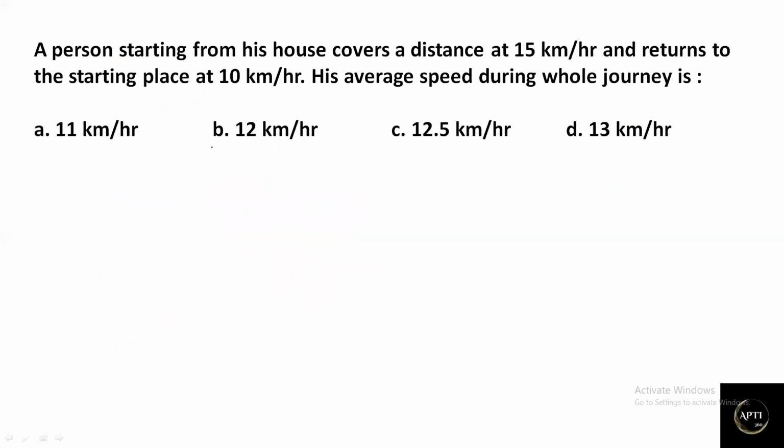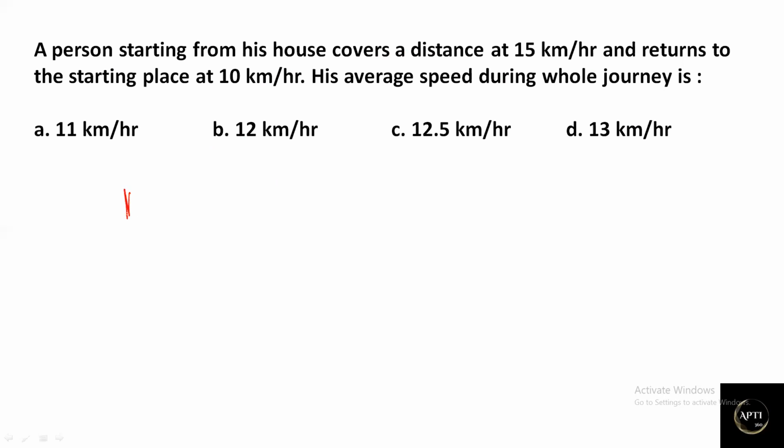A person starting from his house covers a distance at 15 kilometers per hour and returns to the starting place at 10 kilometers per hour. His average speed during the whole journey is. See, if you observe this question, a person starting from his house covers a certain distance at 15 kilometers per hour and returns to the starting place.